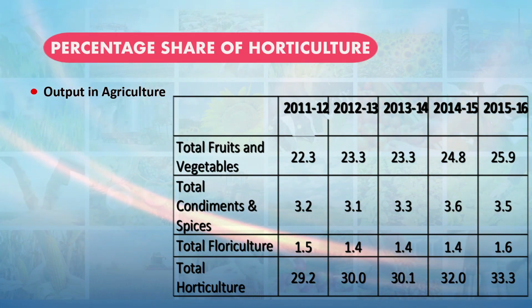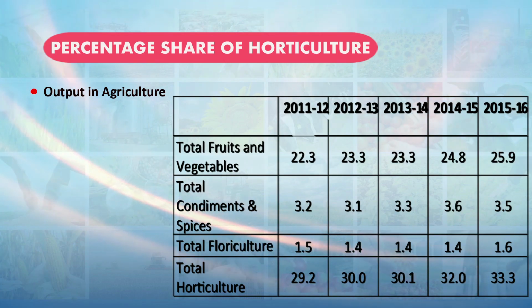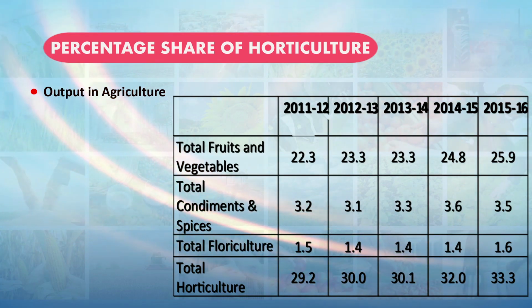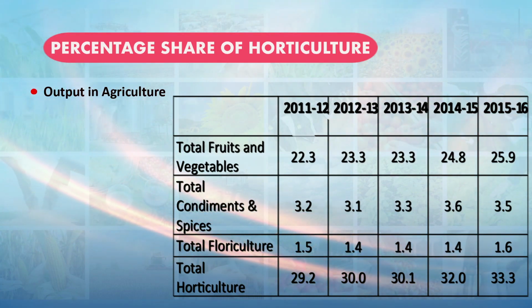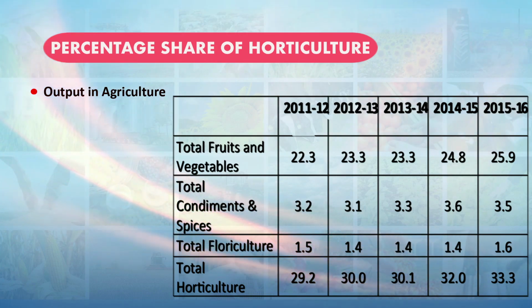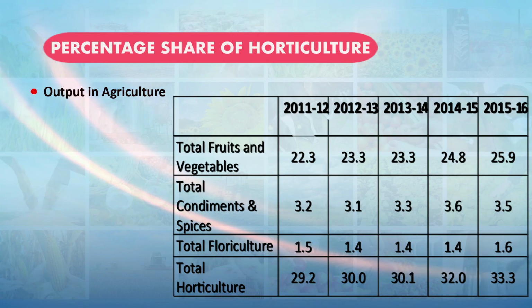And the total horticulture sector contribution in the total agricultural output has increased from 29.2% in 2011-12 to 33.3% in 2015-16.